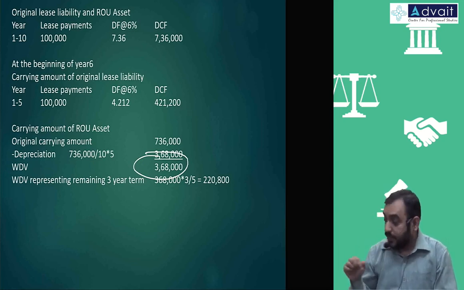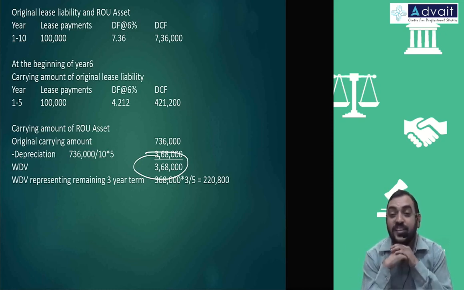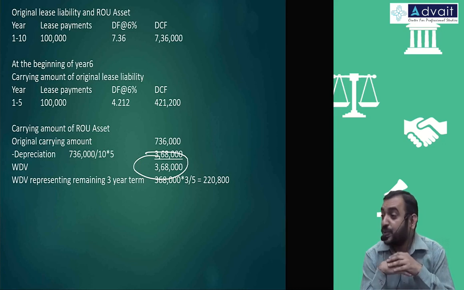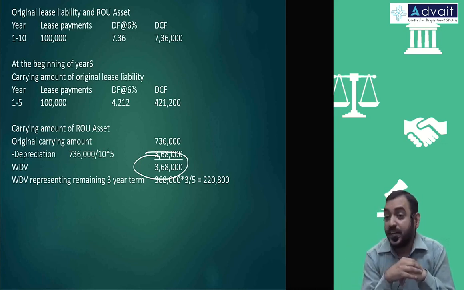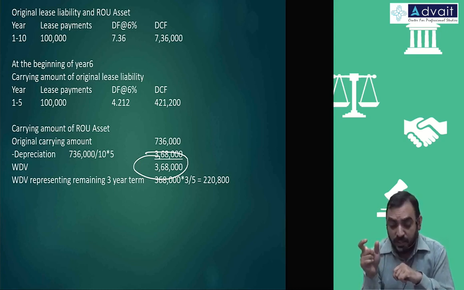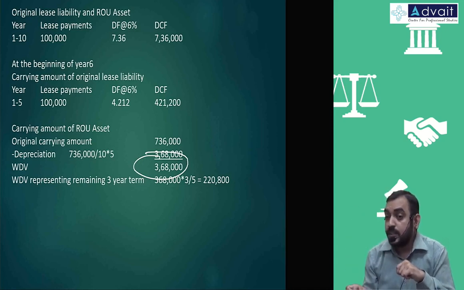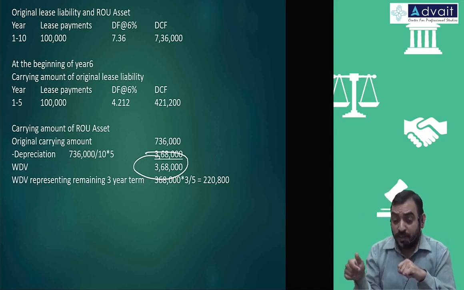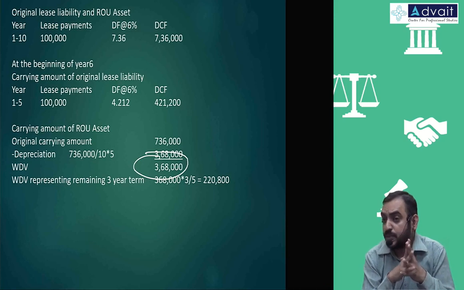But liability, what is the existing liability now? 4,21,200. That part I cannot do into 3 by 5 kind of thing, because that amount of 4,21,200 is not repaid equally. If installments were repaid with equal principal amount, then I could take the remaining principal to be repaid.